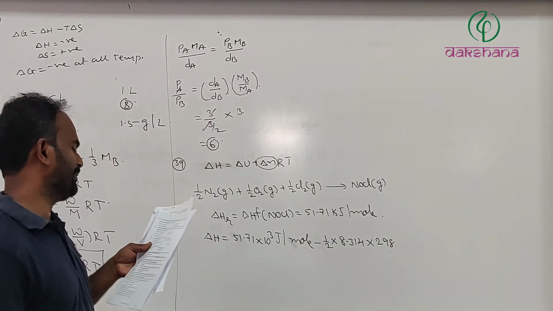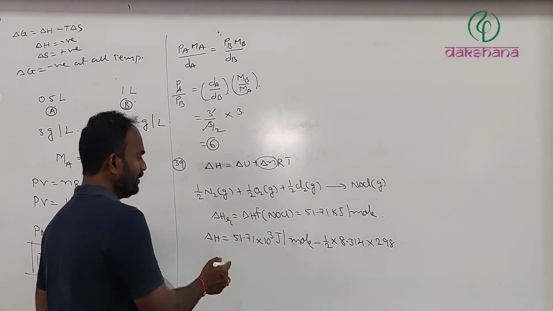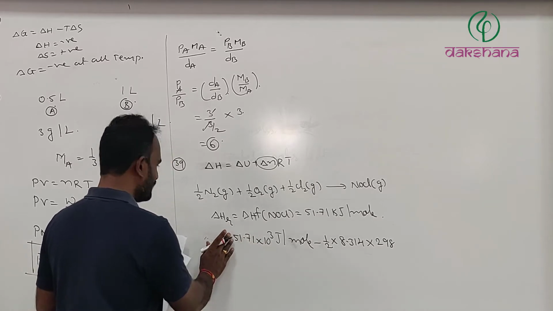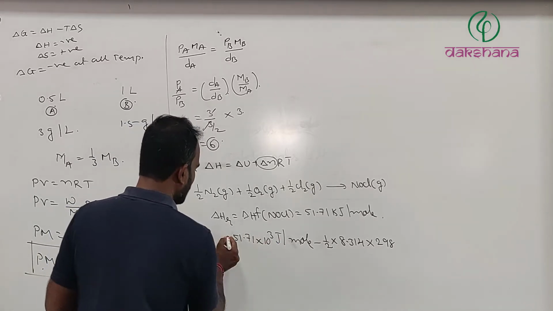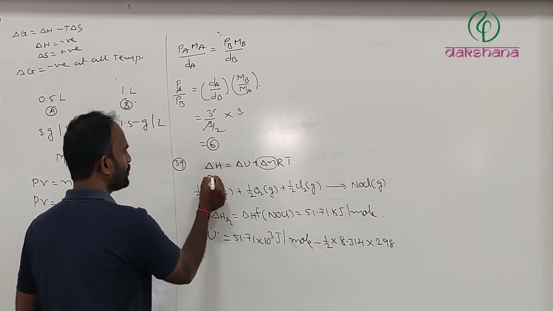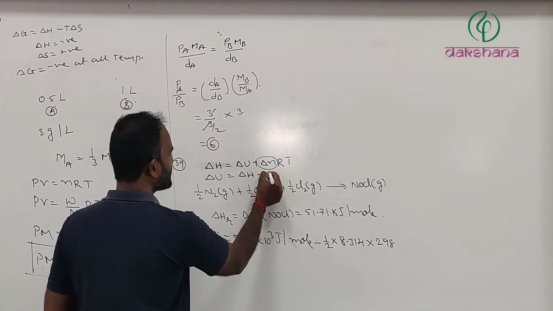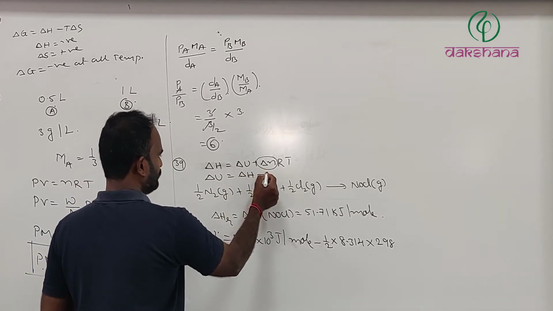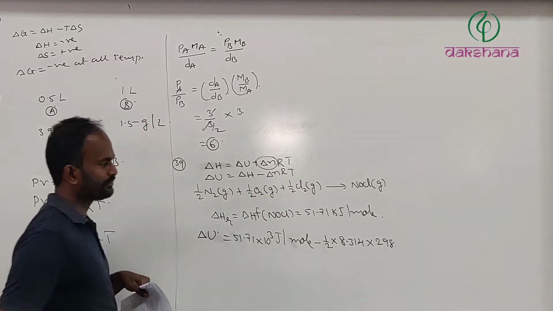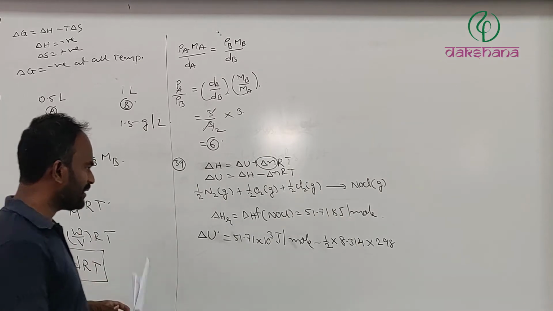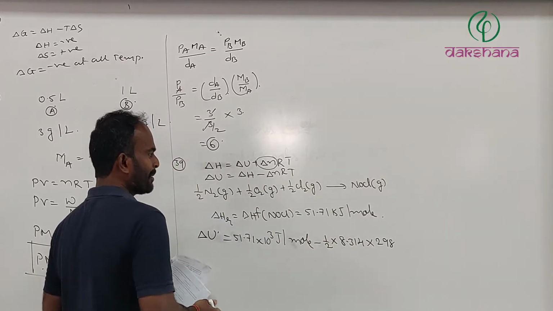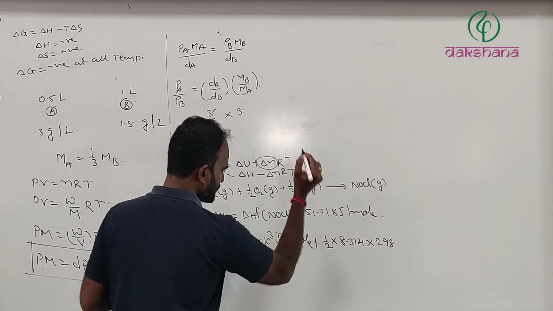The value of delta H is already given to you, and we have to calculate delta U. We can calculate it like this, because delta U equals delta H minus delta N into R into T. Delta H I know is 51.71. Delta N is going to be negative, so minus of minus becomes a plus.